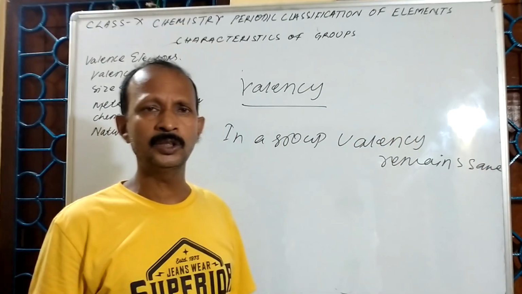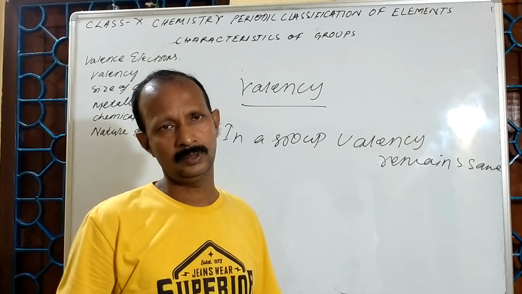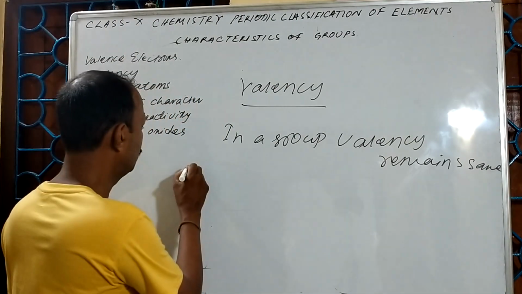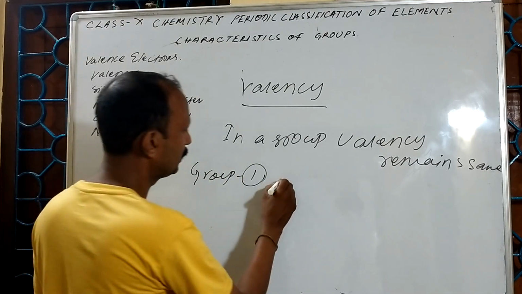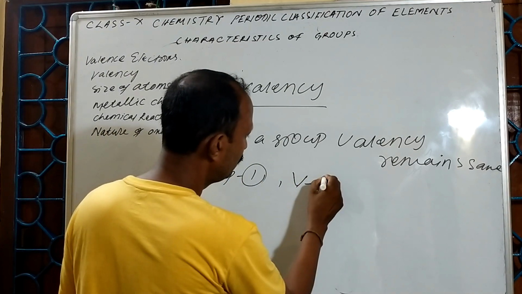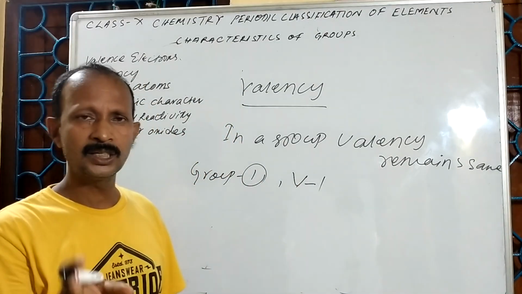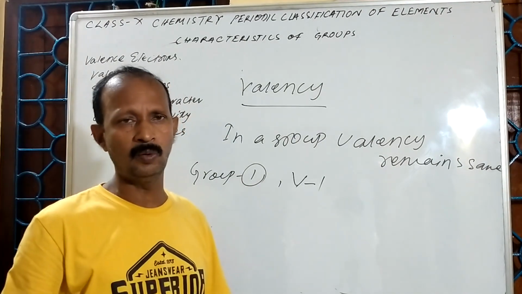Valency depends upon the valence electrons. For example, if this is the group 1 elements, its valency will be 1. Its valence electron 1, valency also 1.